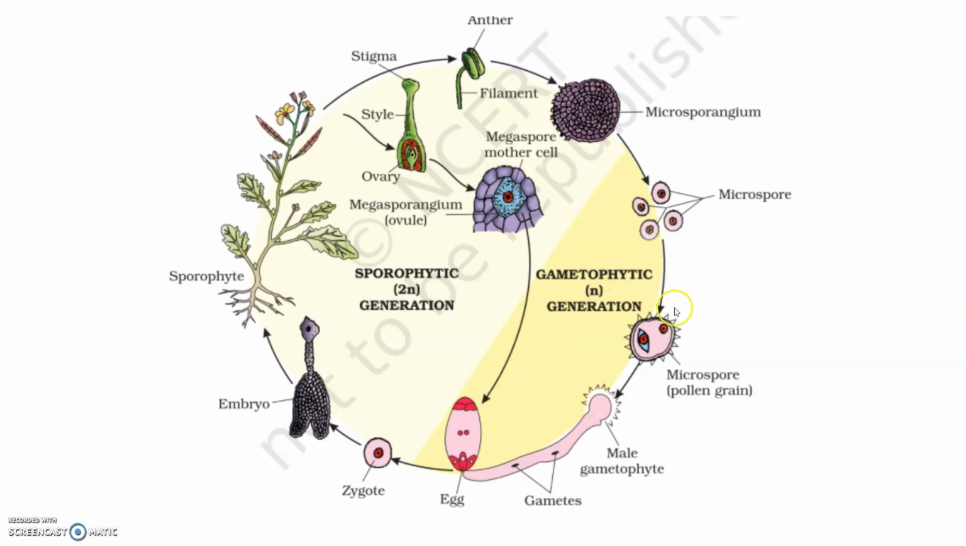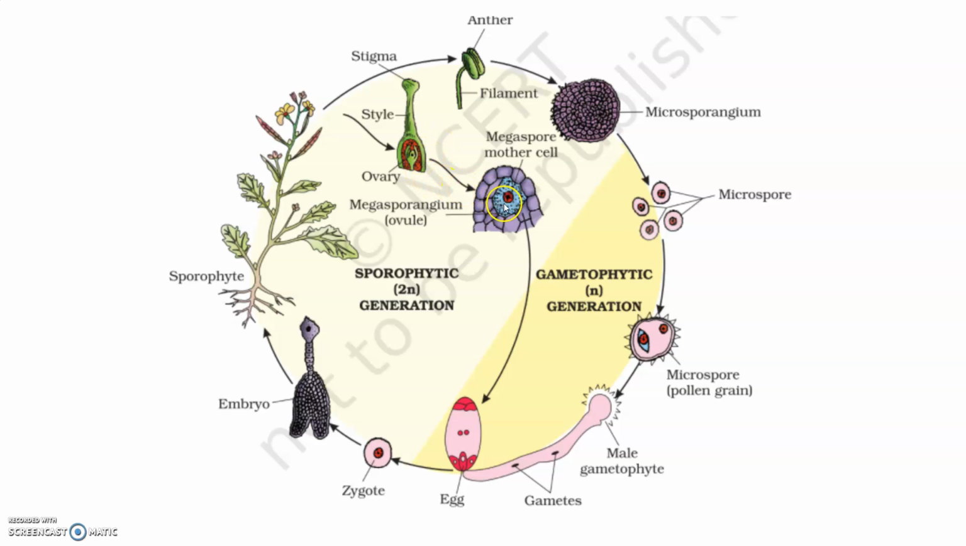You can see here the life cycle of an angiosperm. Here you can see the gametophytic stage and the sporophytic stage, they both are there. In the sporophyte stage, you can see the structure of the flower, where the anther and the filament are in the structure of the stamen, and the stigma, style, and ovary are in the structure of the female reproductive organ.